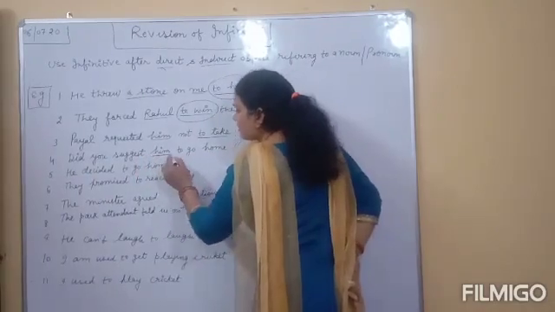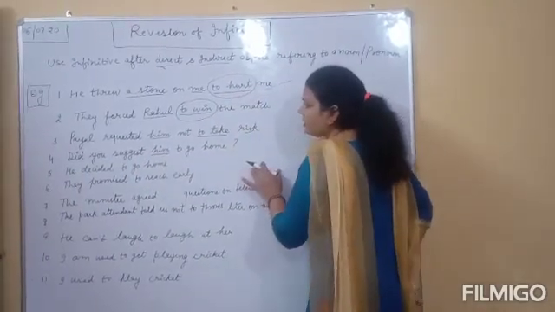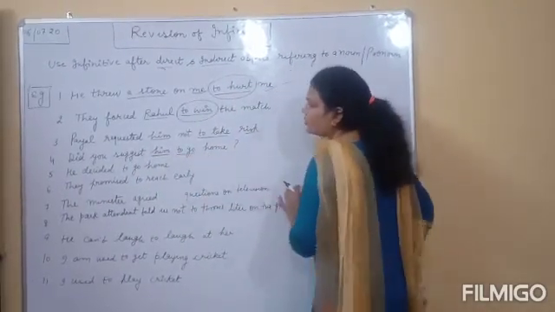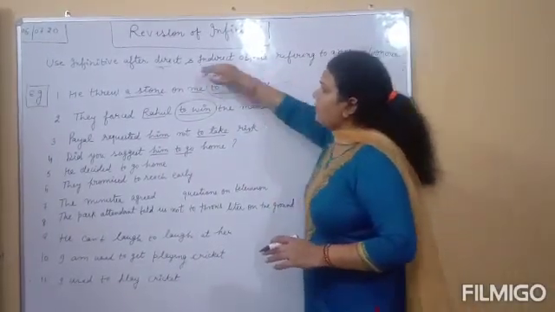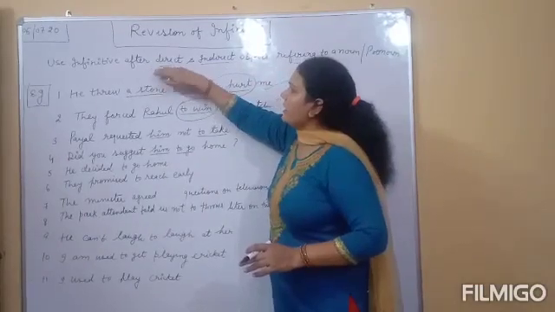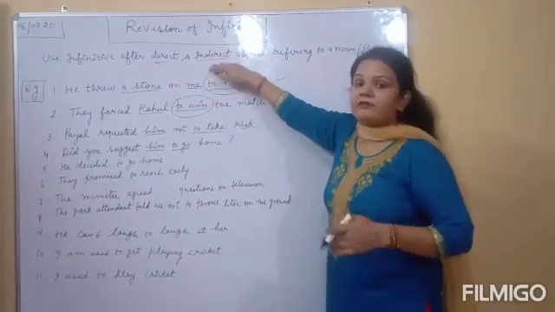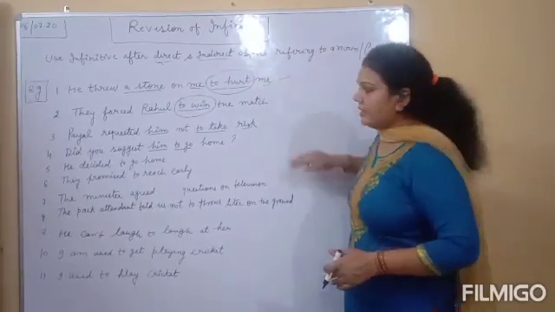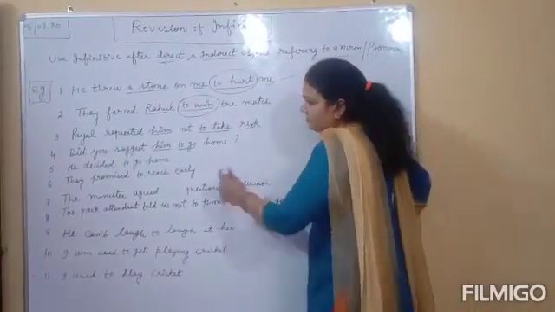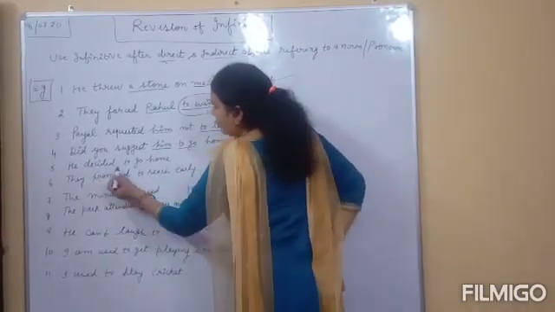Did you suggest him? You can see again direct object. Clear? And after that what? To infinitive. So by solving these sentences we can say we will use infinitive after direct or indirect object that refers a noun or pronoun in the sentence. Clear? In the next sentences, he decided to go.